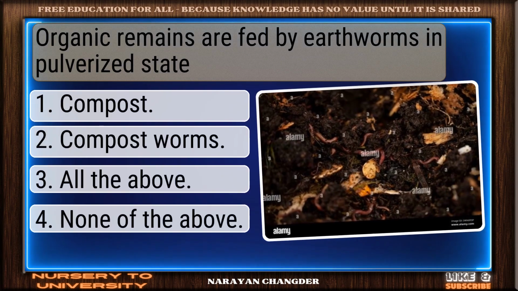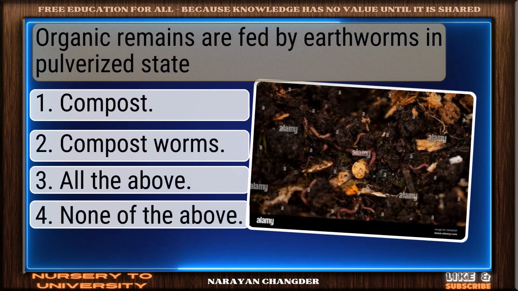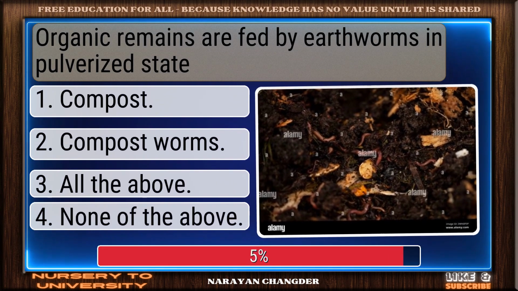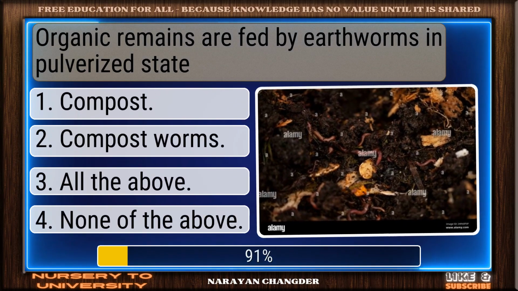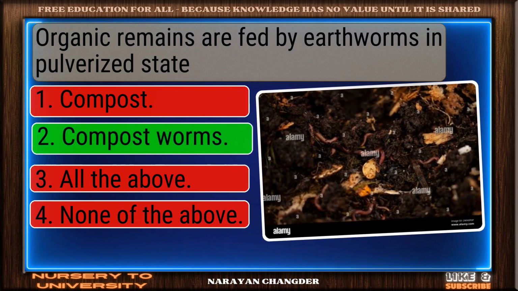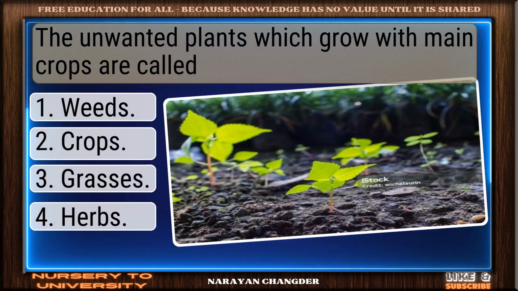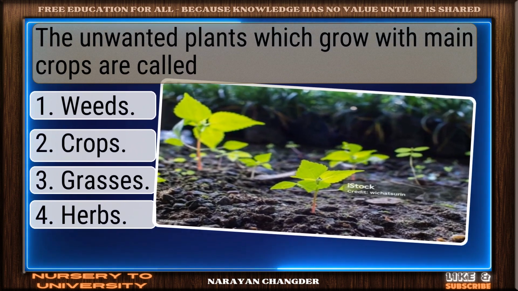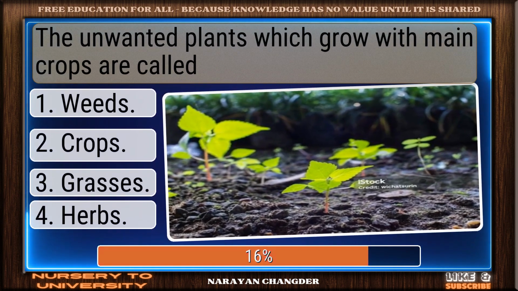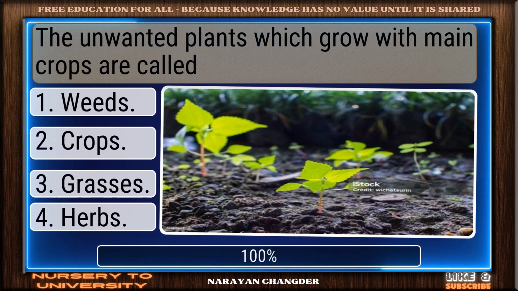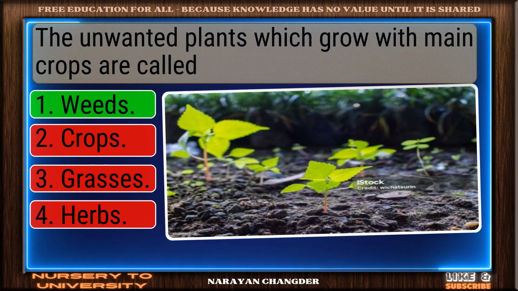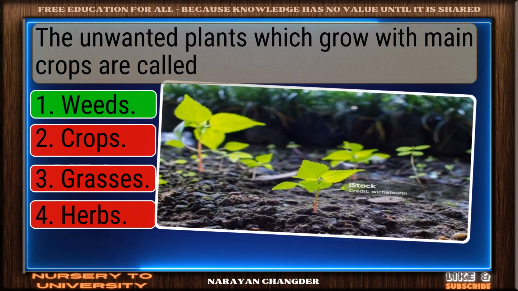Question number 64. Organic remains are fed by earthworms in pulverized state. Valid point, compost worms is true. Question number 65. The unwanted plants which grow with main crops are called. Strong choice. Weeds is the right answer.